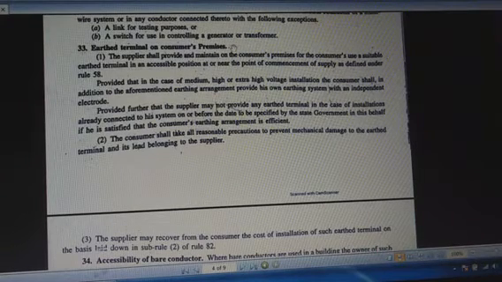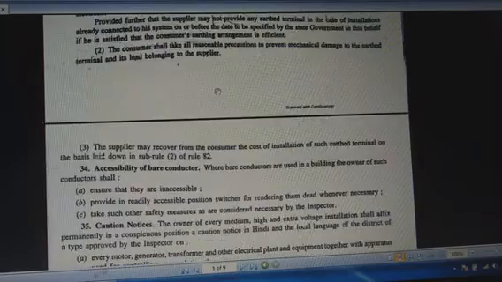In case of small loads, generally pipe earthing is used, and in case of heavy load, plate earthing is used. Pipe earthing means the electrode which is placed inside the ground is made of galvanized iron, and the electrode is surrounded with some sodium chloride and charcoal. Sodium chloride and charcoal help to collect the leakage current, because the conductivity of these materials is very high. For heavy load, generally plate earthing is used.